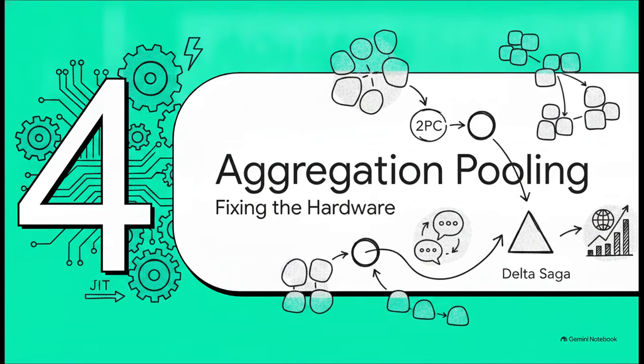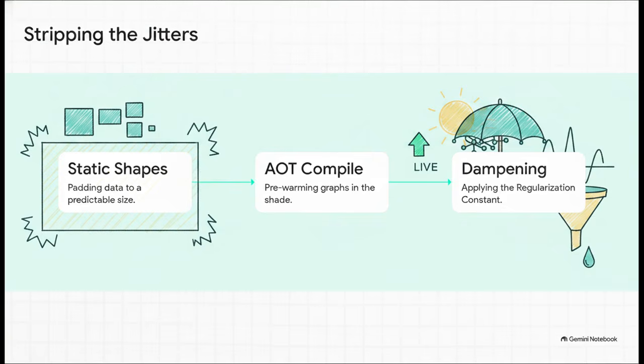And purely from that technical point, an aggregation pooling 2PC setup needs 2 points to even become a delta saga, right? We do this by overcoming those jitters first to reach JIT compilation with a shared focus based on science, linguistics, and global statistics. Let's break down exactly how this pooling actually works to fix the hardware. By deploying 3 specific steps of aggregation pooling, we can completely strip the jitters from the pipeline.